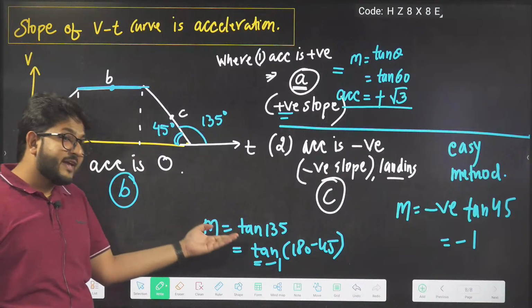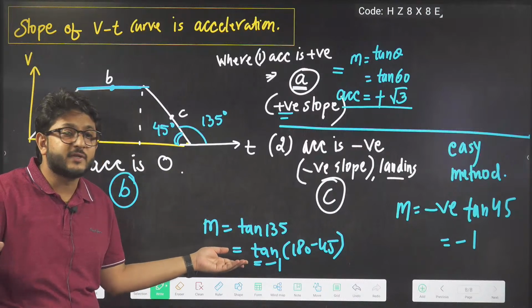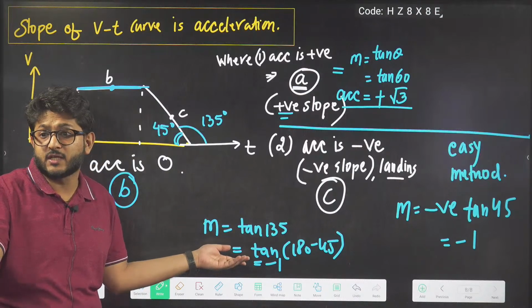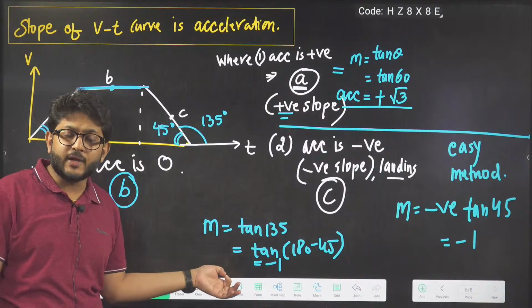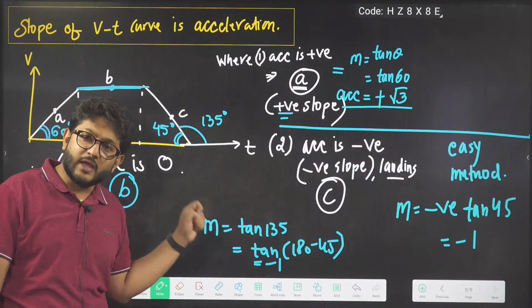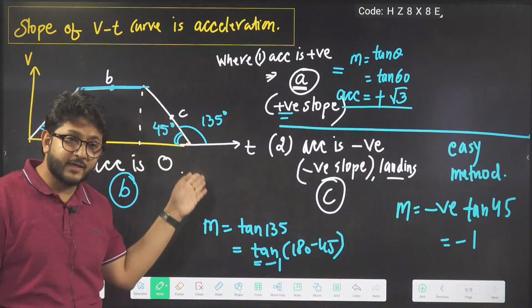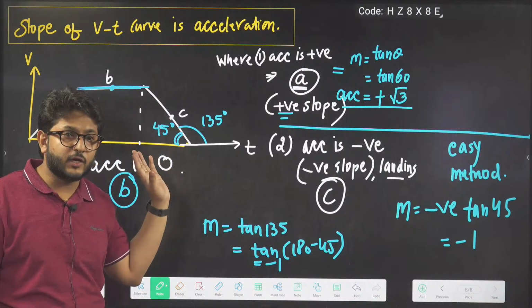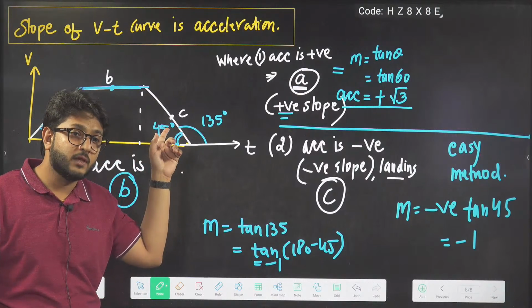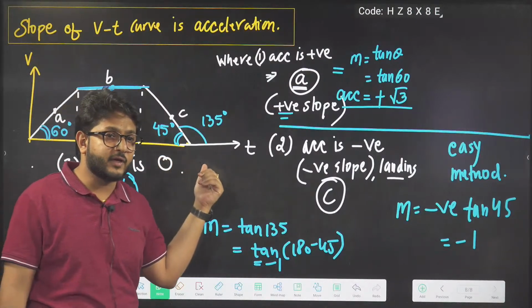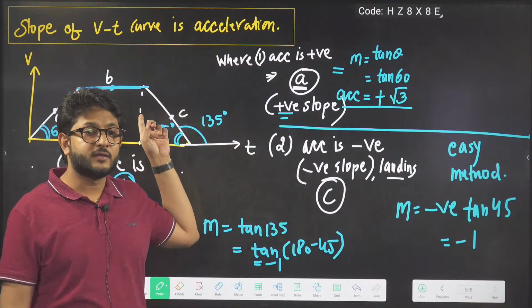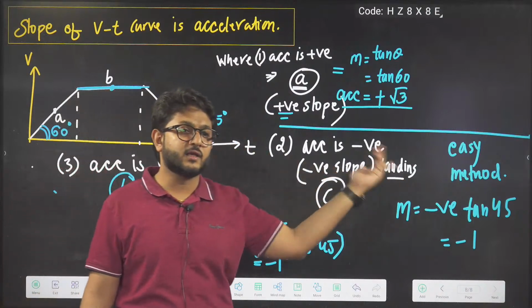Otherwise, you will have to use ASTC. It is a little bit tough, right? Lengthy. I will not say it is tough, it is a little bit lengthy. So what I am trying to say here, beta, is first of all, check whether the slope is landing or takeoff. It is landing. Landing means negative. Now it is negative, and the angle is tan of the acute angle. So tan of what, beta? The acute angle. So the value is minus 1.